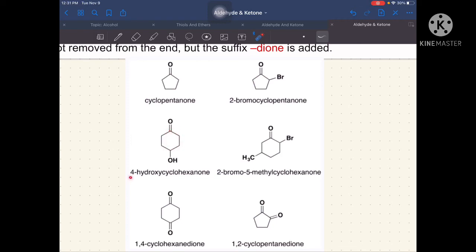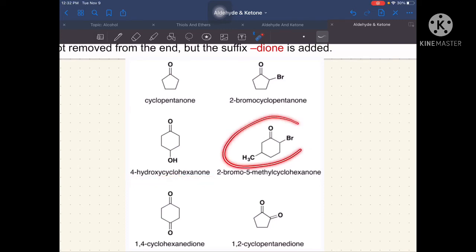So, we have here 4. Just like what happened with the ketone, when alcohol becomes a substituent, its name is hydroxy, and when a ketone is a substituent, it is oxo. So, we have here 4-hydroxy, then just add the cyclo to indicate it's a closed figure, and then hexanone because we have 6 carbons in it.